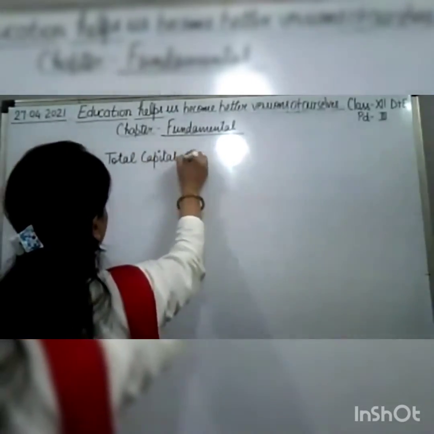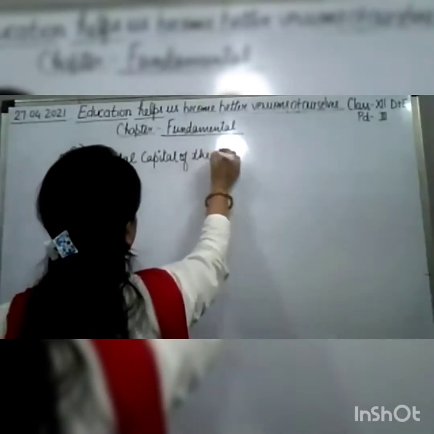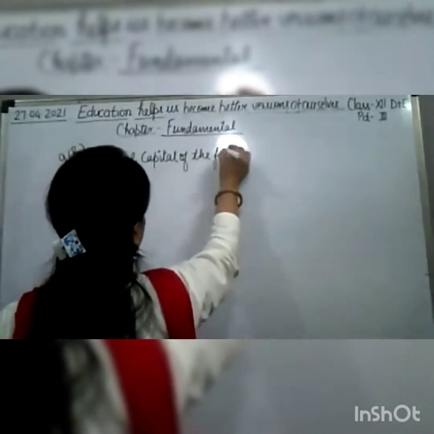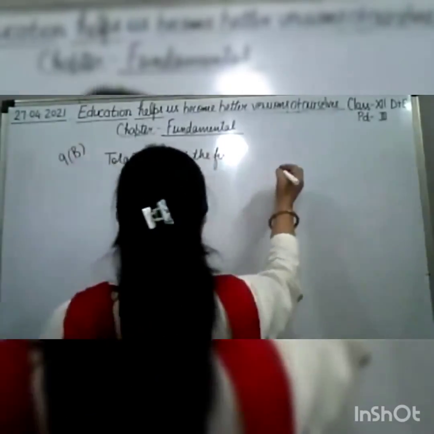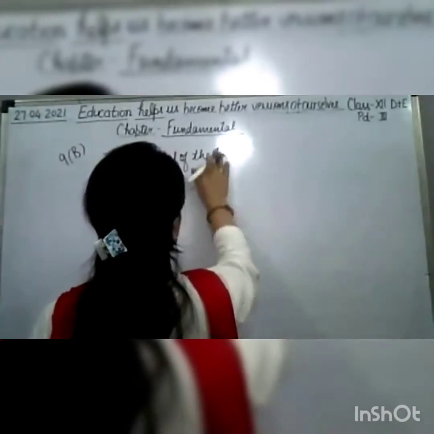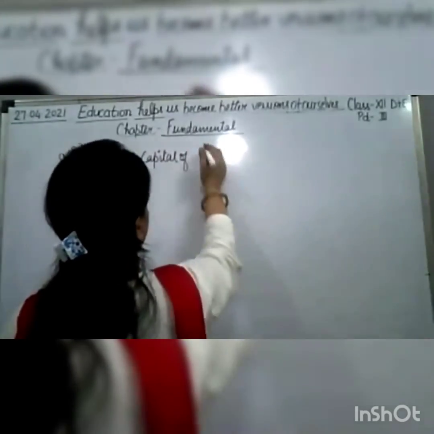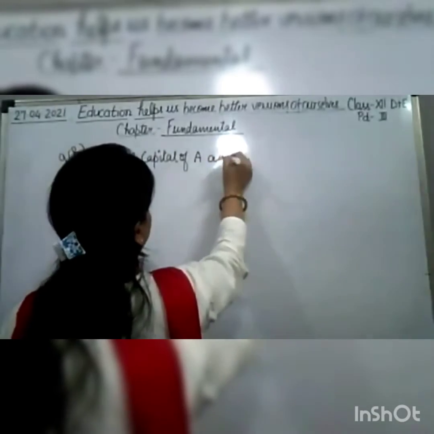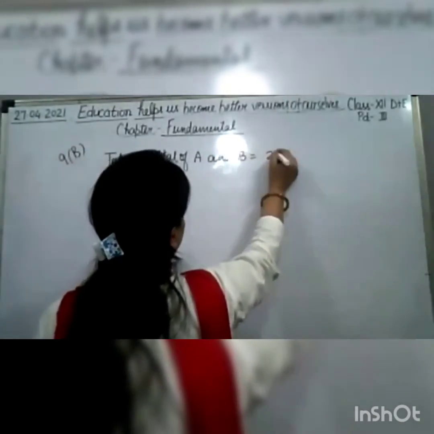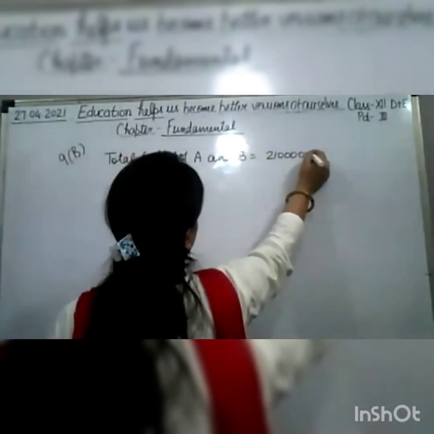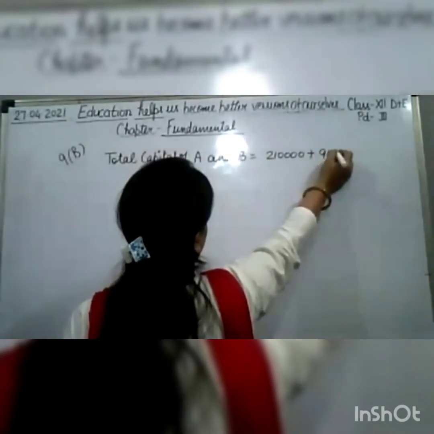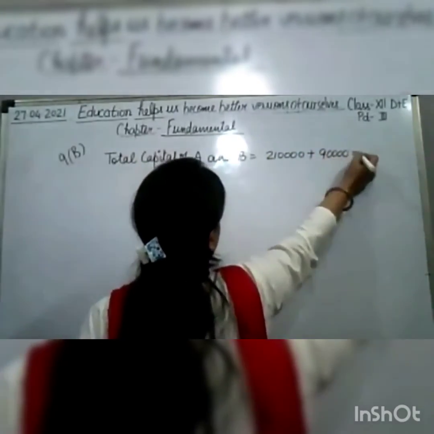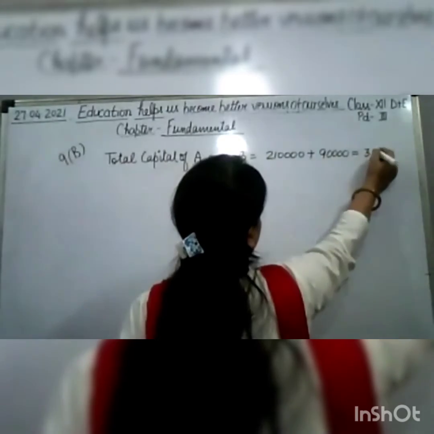Total capital of the firm will be the capital of A and B. Total capital of A and B will be 2,10,000 plus 90,000. Okay, that will be 3 lakh.